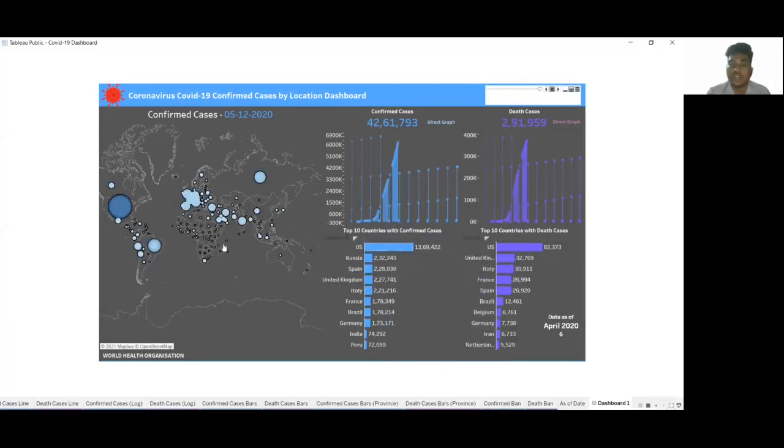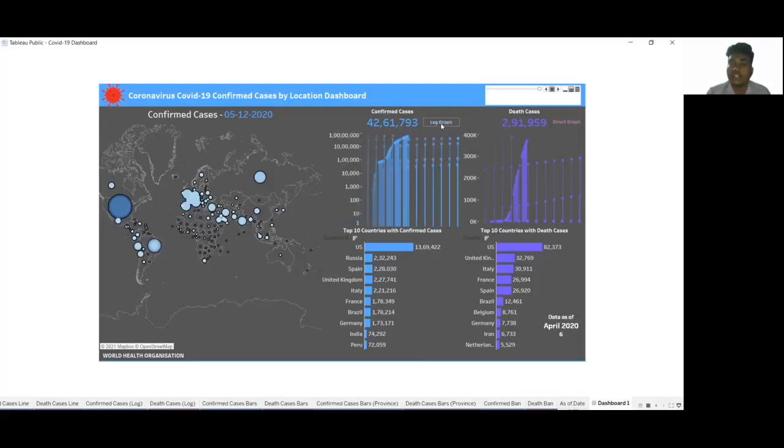You can see our data here in the map section. Whenever I hover over a country, it shows the confirmed cases. Similarly, it does so with Russia, India, and Bangladesh, and you can zoom in and zoom out to see the cities also. Then we have added two graphs, the direct graph and the logarithmic graph. So how do you see it? I have provided a button. Whenever you click on the direct graph, it switches to the logarithmic graph. So here you can see both types of graphs for the confirmed cases, and similarly for the death cases also.